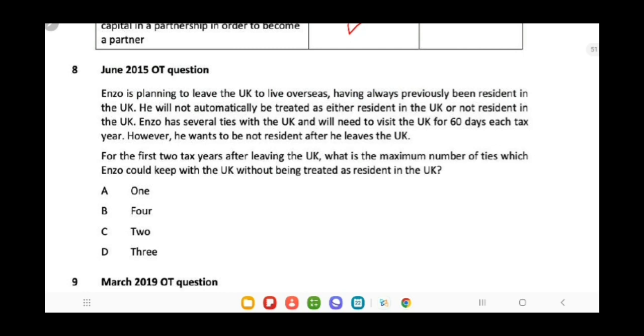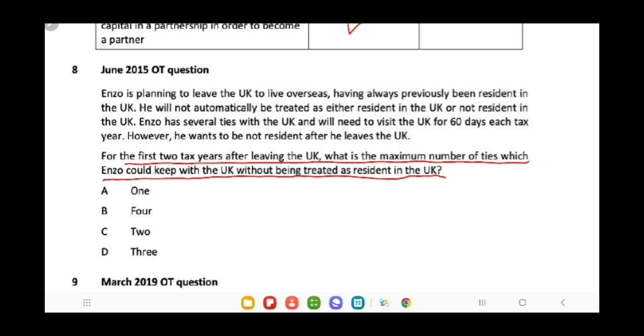Next is about residential status. Their question is, for the first 2 tax years after leaving the UK, what is the maximum number of ties which Enzo could keep with the UK without being treated as resident in the UK? So we have to understand how many ties he needs in order to be considered as non-resident.